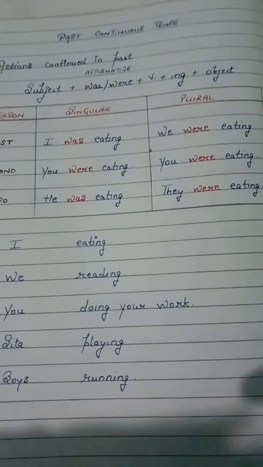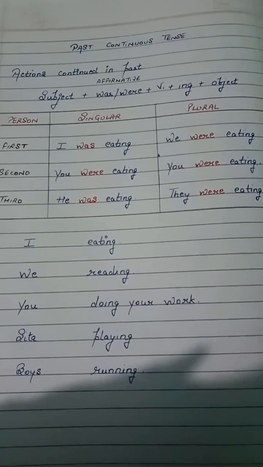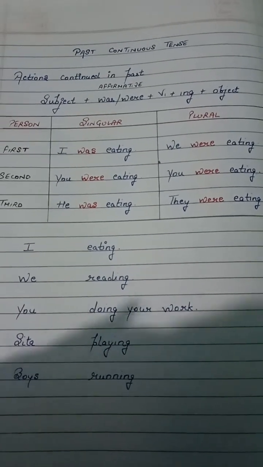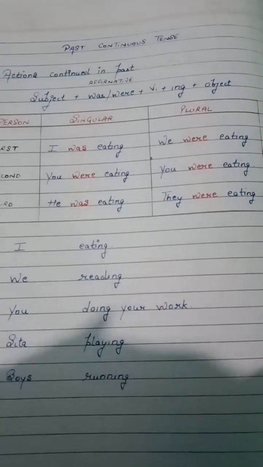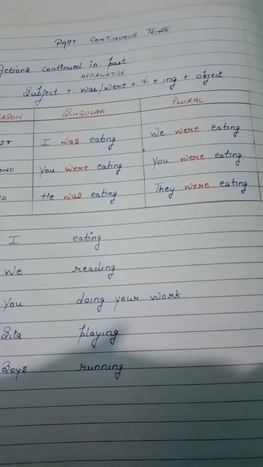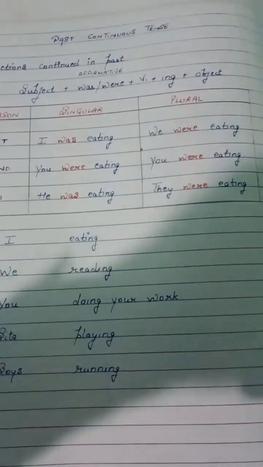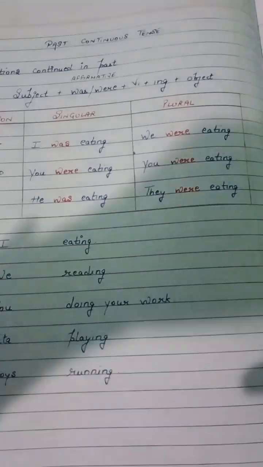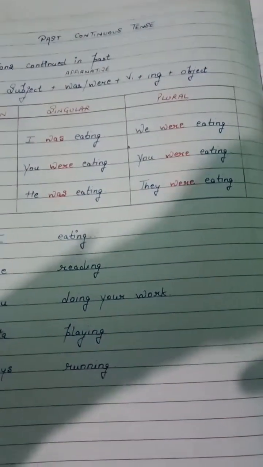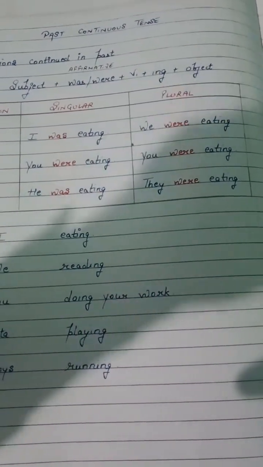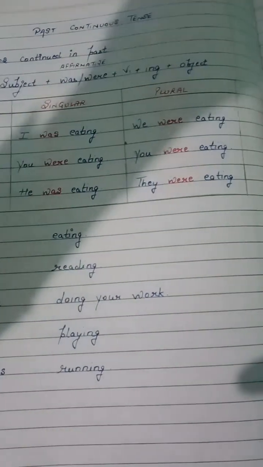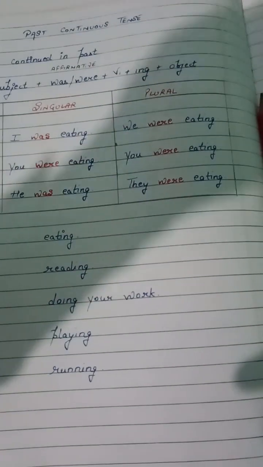So, today we are going to talk about past continuous tense. Now, when we talk about past continuous tense, it is used for the action continued in past. Now, let me make it more simple. How? The sentences which give us the sense of हो रहा था या कर रहा था या कर रही थी. These sentences are basically nothing but these sentences consist of past continuous tense.